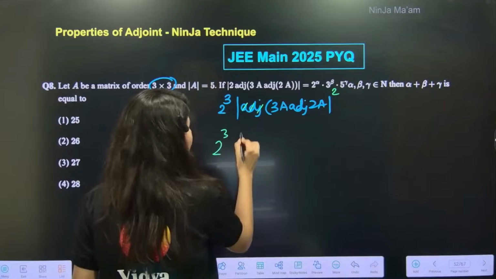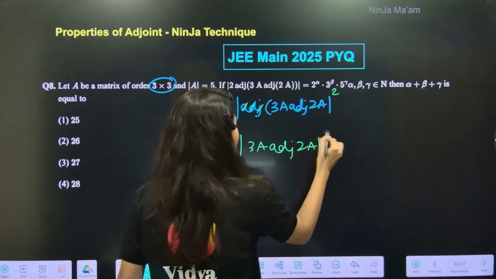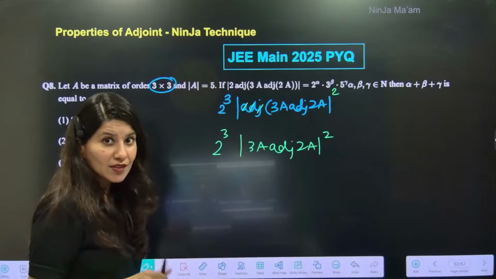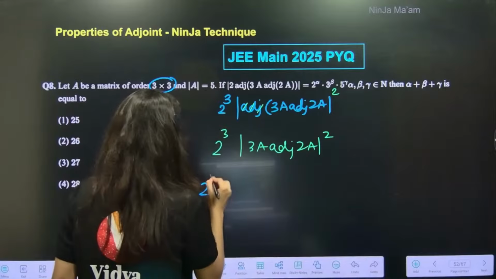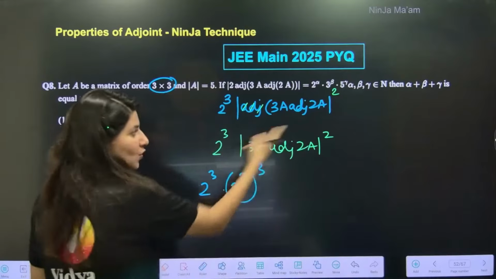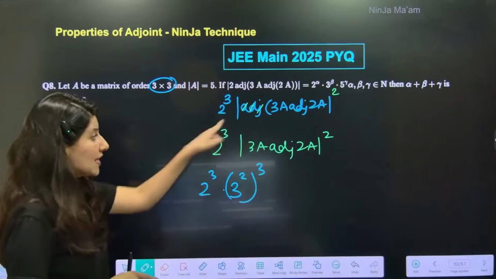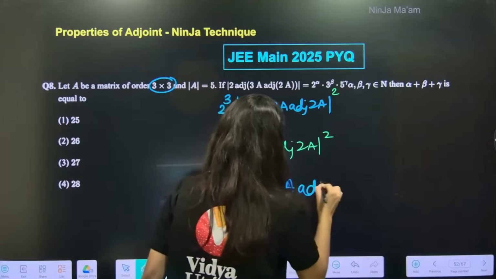So 2 cube determinant 3A adjoint 2A square. Now 3 will come out and cube will be there. Okay. So 2 cube 3 square but cube. Square was already there. Cube because I am taking out of the determinant. So determinant A adjoint 2A.